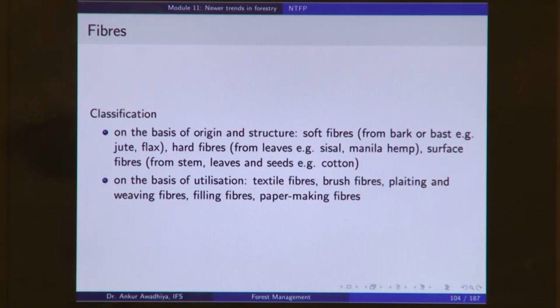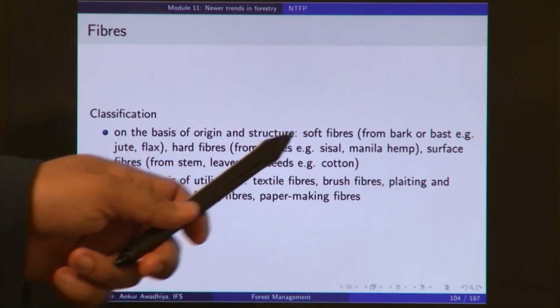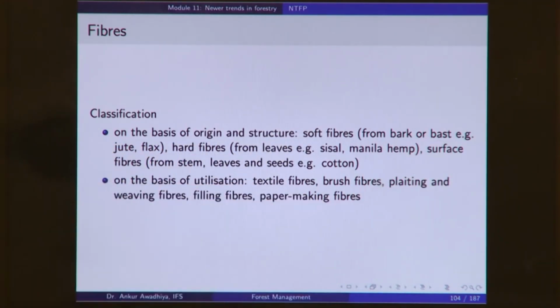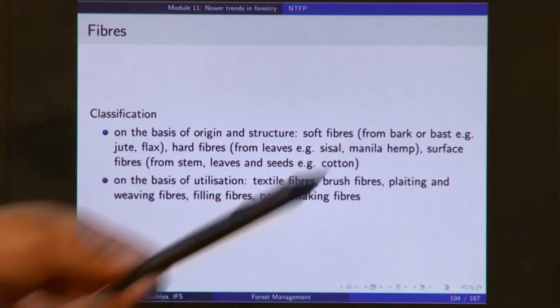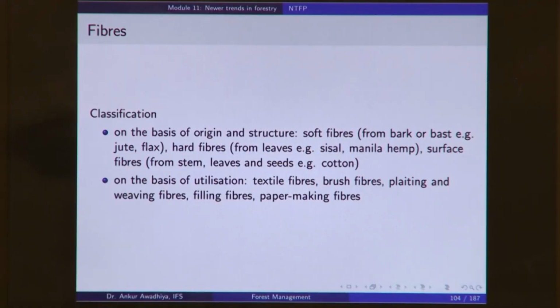We also get several fibers from the trees and plants. Now, the fibers can be classified on the basis of their origin and structure, in which case we have three different kinds of fibers: soft fiber, hard fiber and surface fiber. Now, soft fiber, as the name suggests, is a soft fiber. It is derived from bark or bast of trees such as jute and flax. So, jute and flax are soft fibers. Hard fibers are typically derived from leaves such as sisal or manila hemp. Surface fibers are derived from stems, leaves and seeds such as cotton.